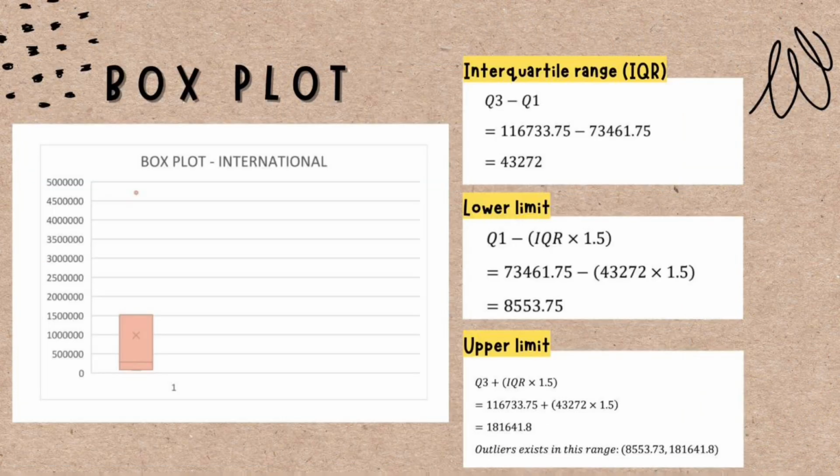For the interquartile range, IQR, I use the formula Q3 minus Q1 and the total is 43272. For the lower limit, I use the formula Q1 minus interquartile range times 1.5 and the total that I get is 8553.75. Next, for the upper limit, using the formula Q3 plus interquartile range times 1.5, the total is 181641.8. Outliers exist outside this range.